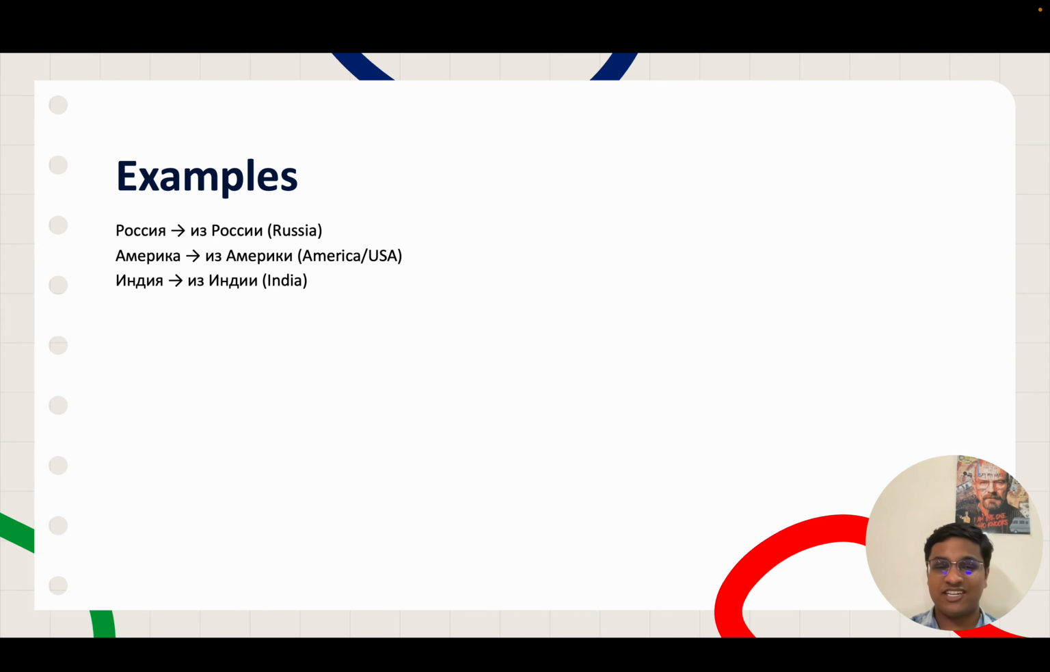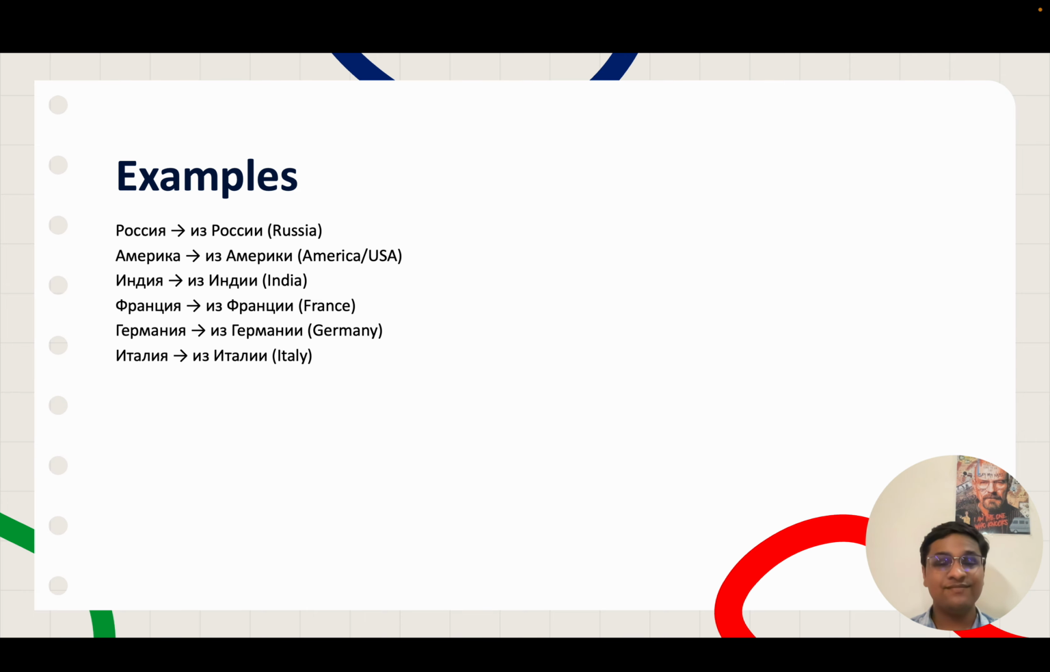There is no "di" sound in Russian, so we don't say Индия or Инди, we say Индии. Я из Индии. Next we have Франция, the Russian word for France. The changed form is Франции. Next we have Германия, the Russian word for Germany, and its changed form is Германии. So if someone from Germany wants to say they're from Germany, they would say Я из Германии. Next we have Италия, the Russian word for Italy. Someone from Italy would say Я из Италии.